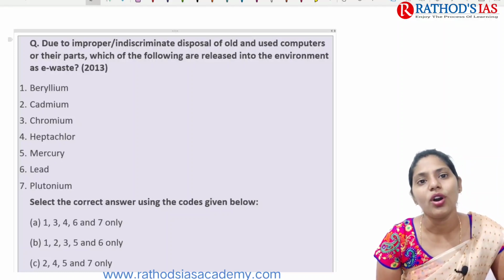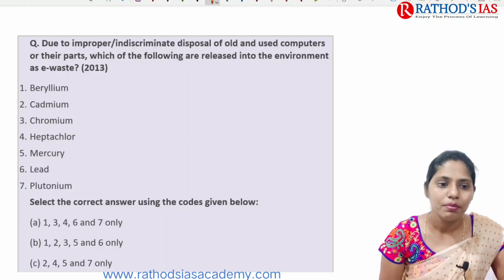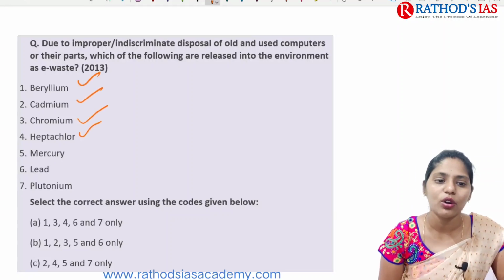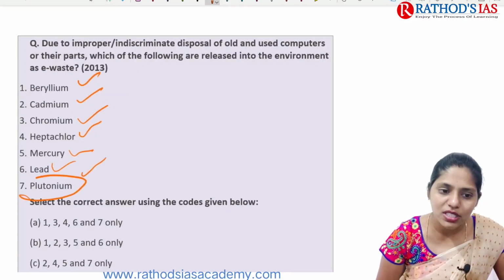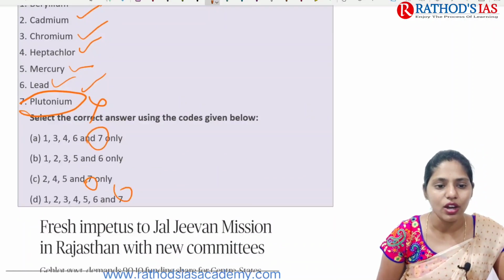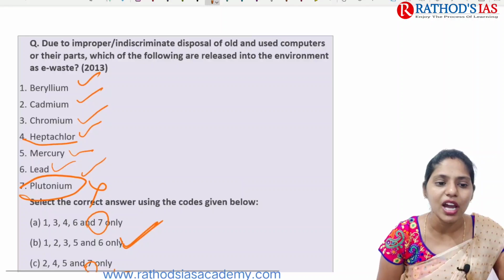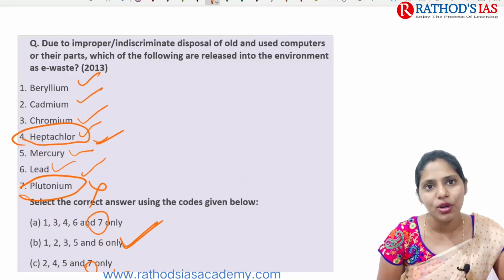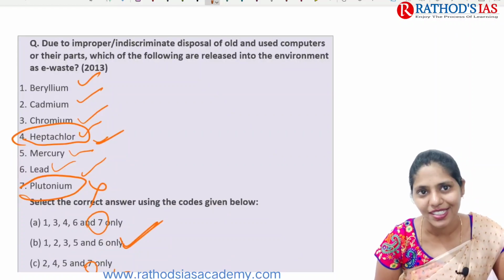Due to improper or indiscriminate disposal of old and used computers or other parts, which of the following is released into the environment as e-waste? Beryllium, cadmium, chromium, heptachlor, mercury, lead and plutonium. Actually, plutonium is a radioactive material, so we can eliminate this. If you eliminate the seventh option, the correct option is 1, 2, 3, 5 and 6. So why not 4? Heptachlor is an insecticide, but it is not used in the preparation of computers. So in this way, you can use the elimination method.